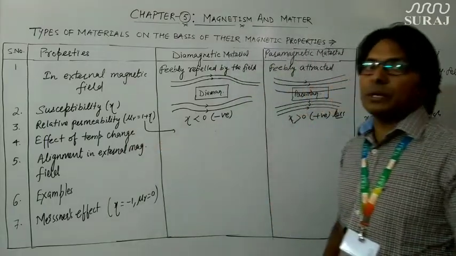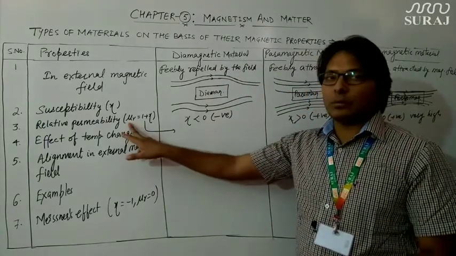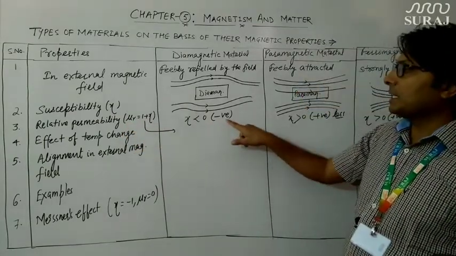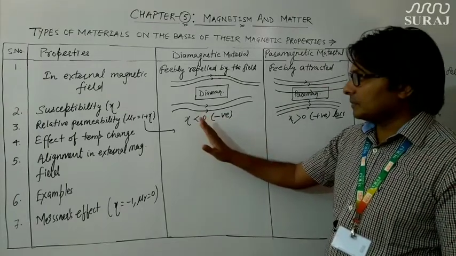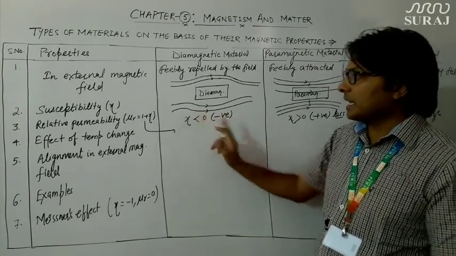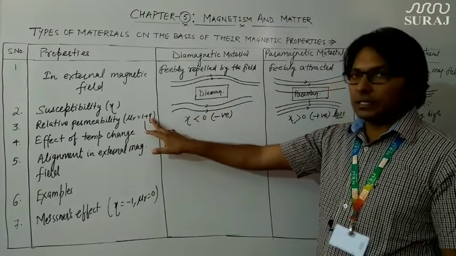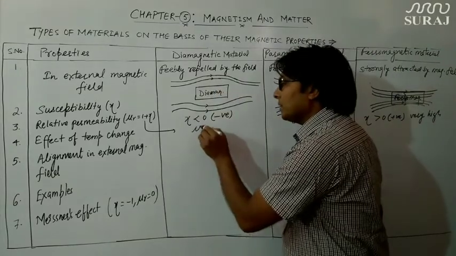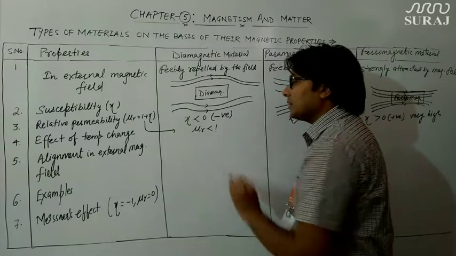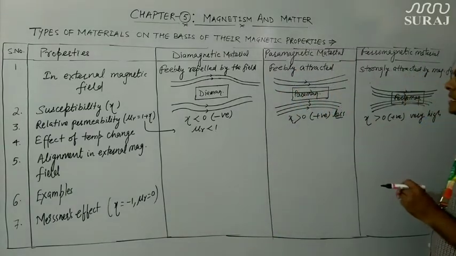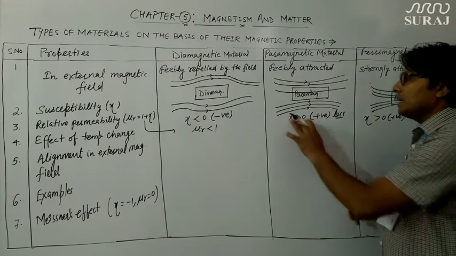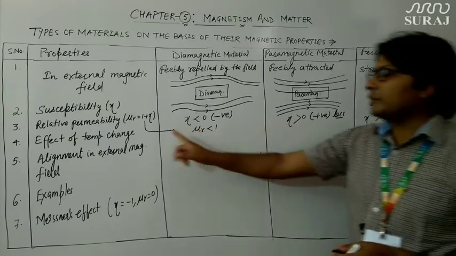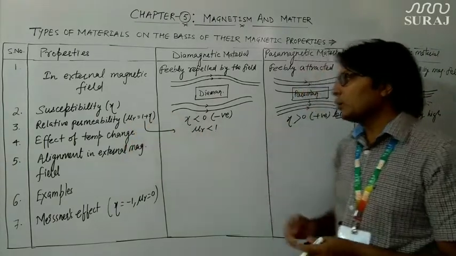So far as relative permeability is concerned, we have derived this formula in our last video, mu r is equal to 1 plus xi. So if susceptibility is negative, then it is 1 minus something, so definitely relative permeability for diamagnetic material is going to be less than 1. In case of paramagnetic material, since susceptibility is positive, although it is small, relative permeability will be greater than 1.